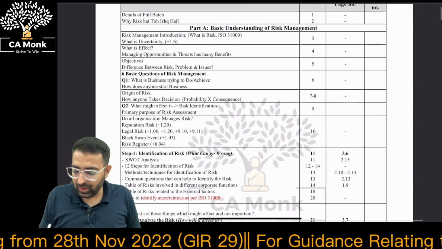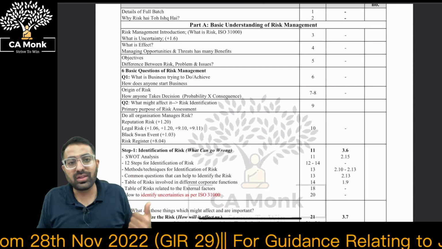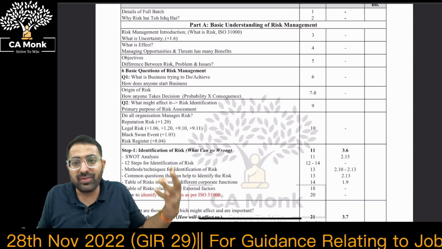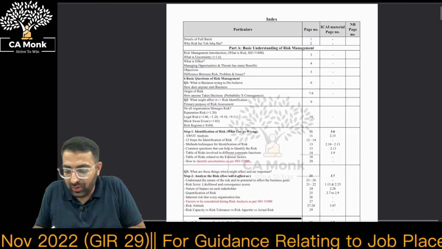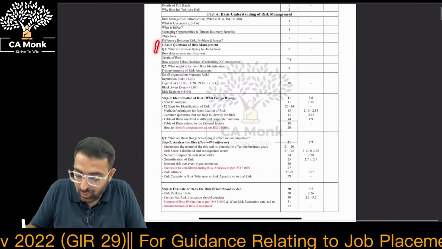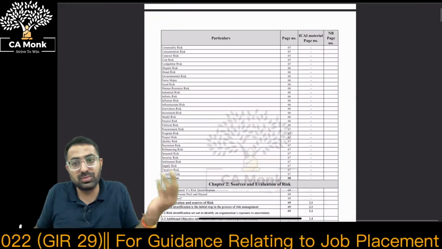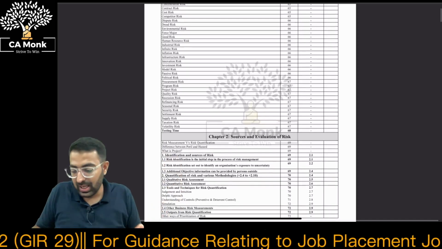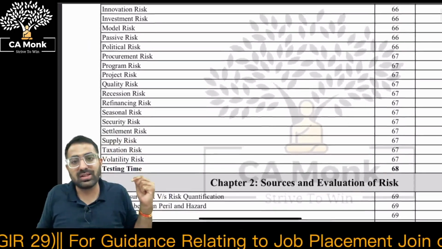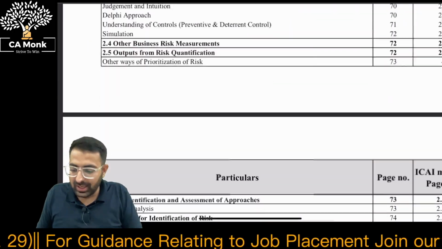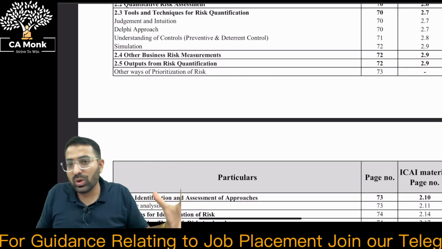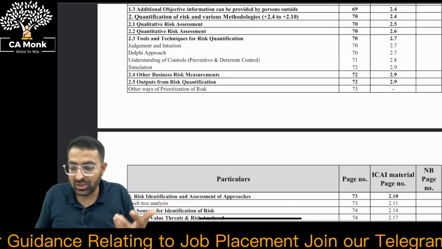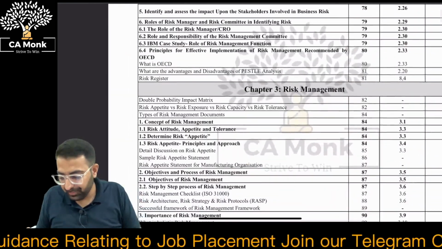Right, in the class notes I have marked a lot of things in a very good manner. Identification of risk, what are the steps, what are the procedures, how to recall that. Even if you have not studied it, just go through the index, turn the pages around. Trust me, this is going to help you improve your marks. Apart from this, there are many other types of risk which I have covered in very detail. Those who did the full batch have no tension, but those who have not, at least overview it once. If you have time, look at it, otherwise again you can just overview the same. That is what I can say.